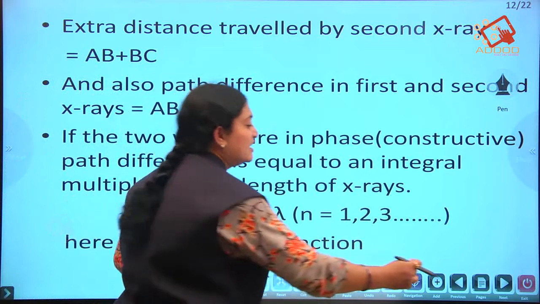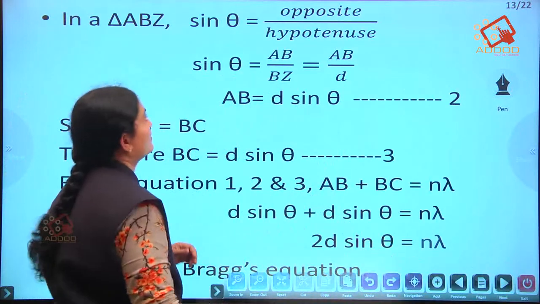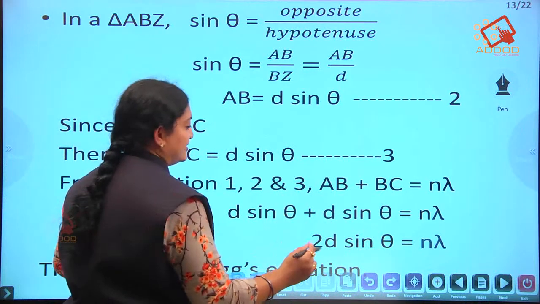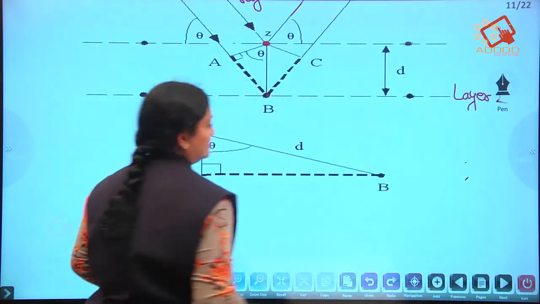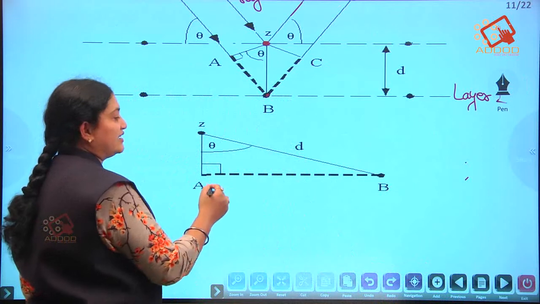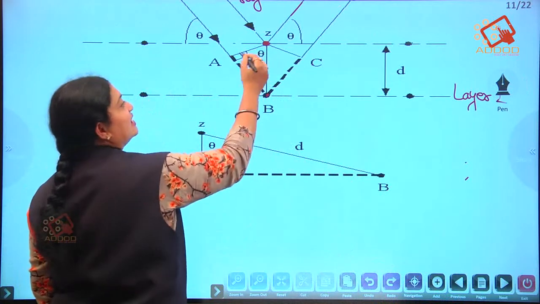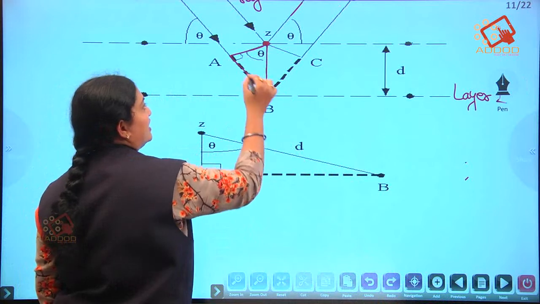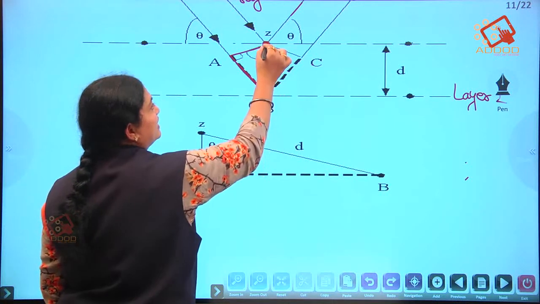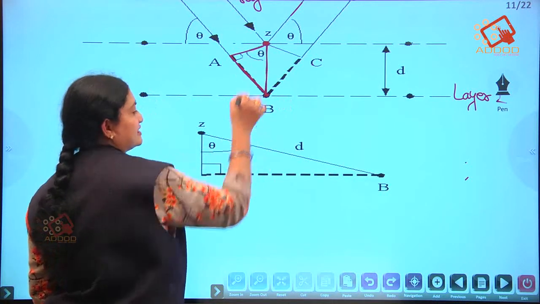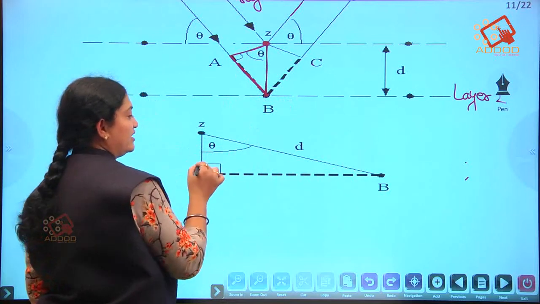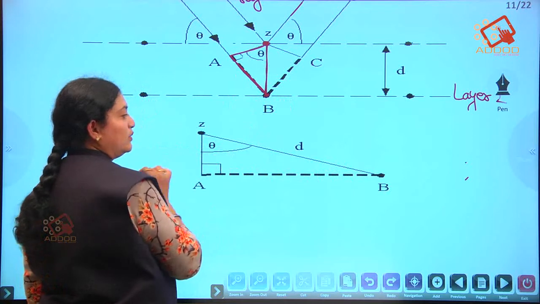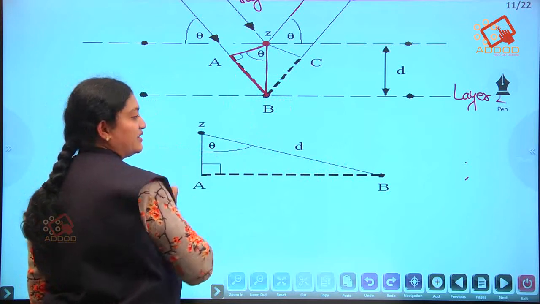Okay, now let us take the triangle ABZ. Here you can see we have taken the triangle A, B and Z. This is the triangle we have taken. Here we are getting a perpendicular, and this is the theta we got.